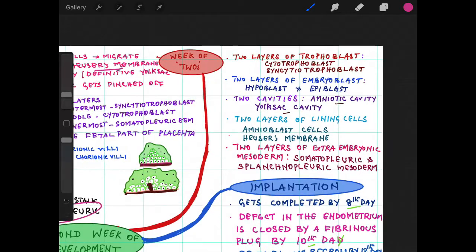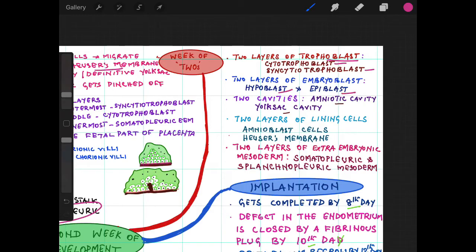It is called week of twos because the trophoblast layer, that is the outer cell mass, will be dividing into two layers. It starts in the late stage of first week, but properly getting into two distinct layers occurs in the second week, and it becomes more functional. The trophoblast is getting divided into cytotrophoblast and syncytial trophoblast. The embryoblast also gets divided into two layers, hypoblast and epiblast.